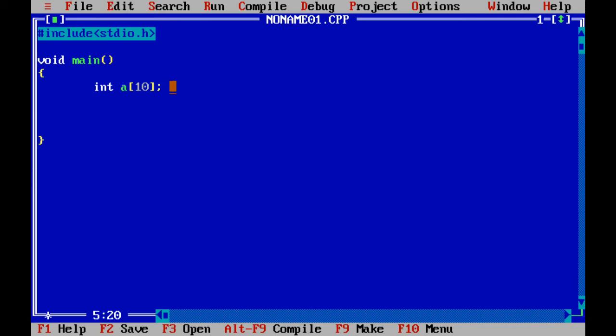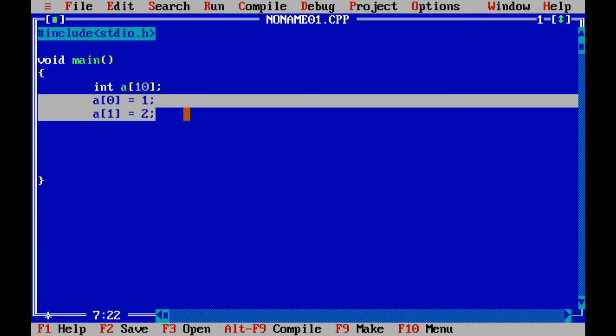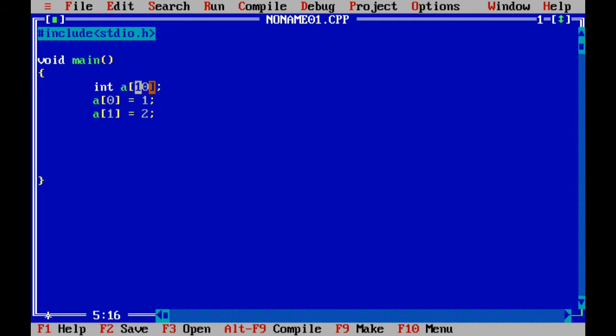Now we will assign the values. Here is how you can assign: a of 0 equal to 1 and a of 1 equal to 2. You can go till 10, but for now we are just assigning 2. You can have any size, but the number of values you give depends on you. You can give fewer than the size of the array, but you can't exceed the size of the array. So if I give a of 11, you will get an error.